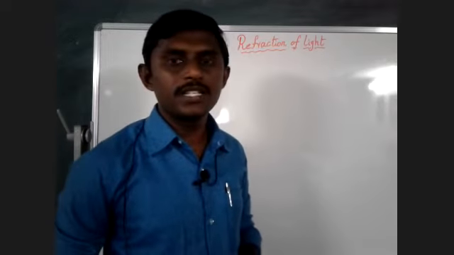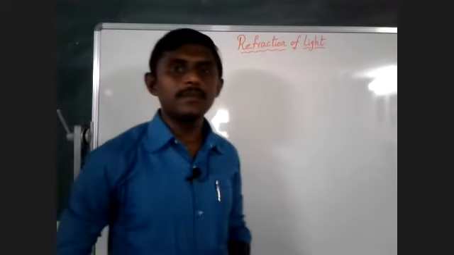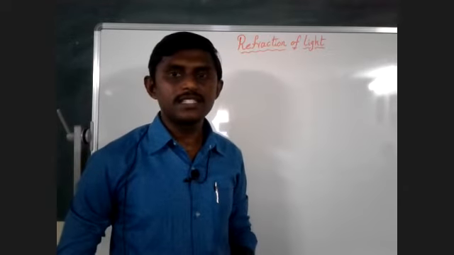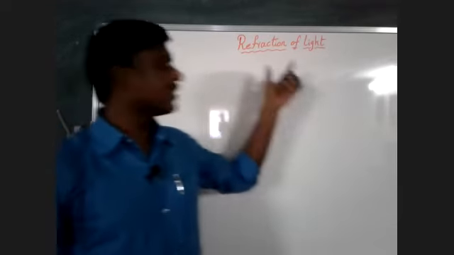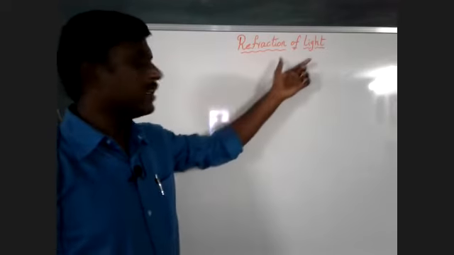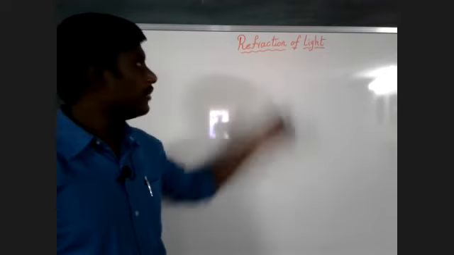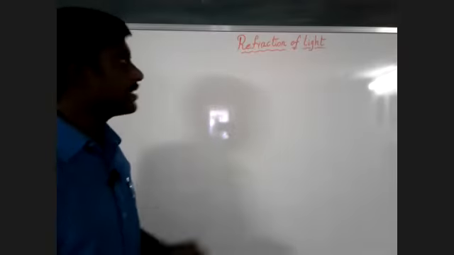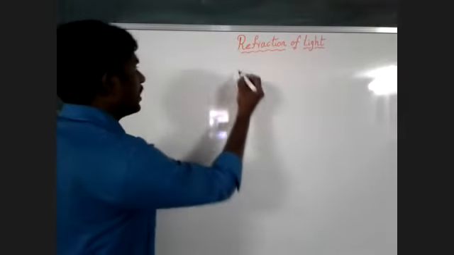The first chapter we completed is Heat, and the second chapter is Acids, Bases, and Salts. Now let us start the third chapter. The third chapter is Refraction of Light. Before we start this lesson, first let us recall reflection of light.